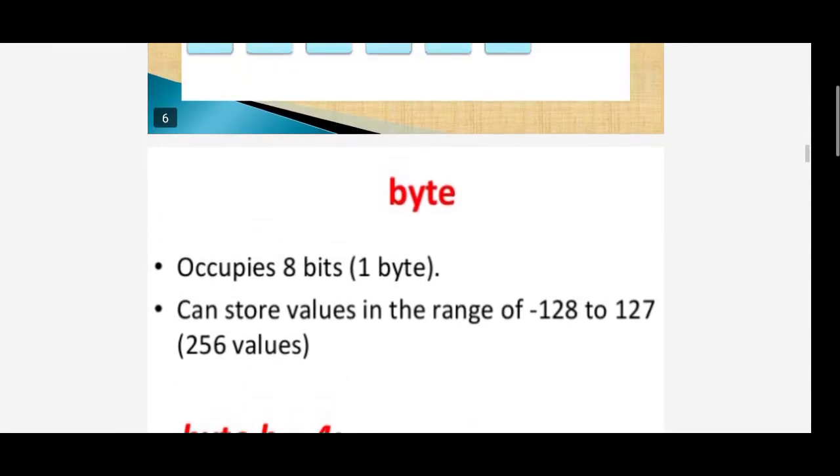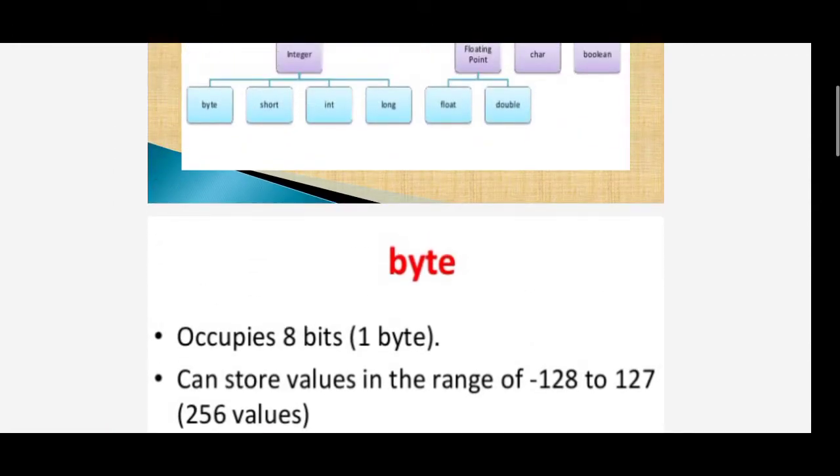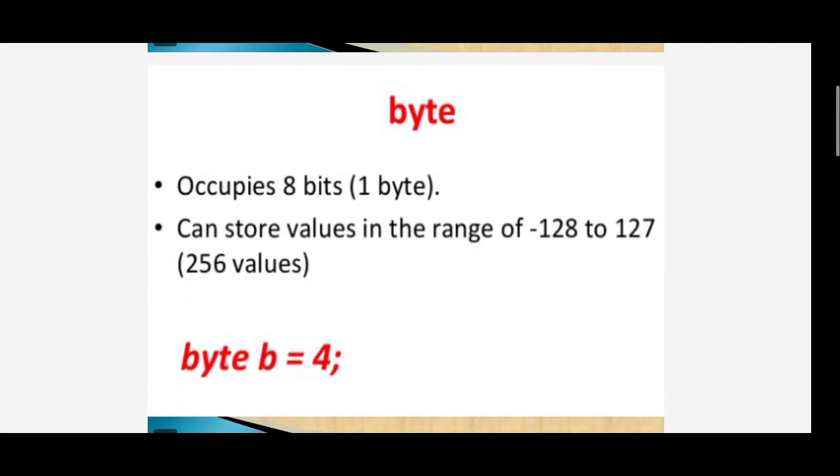Here in the integer we have byte, which occupies 8 bits, that is equal to 1 byte, and can store values in the range of -128 to 127, that is 256 values. Byte b is equal to 4.